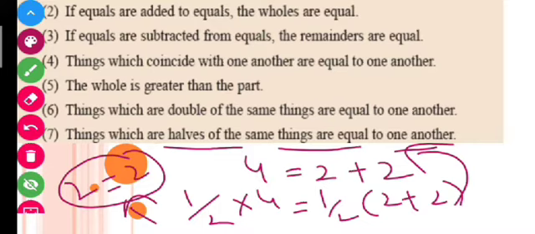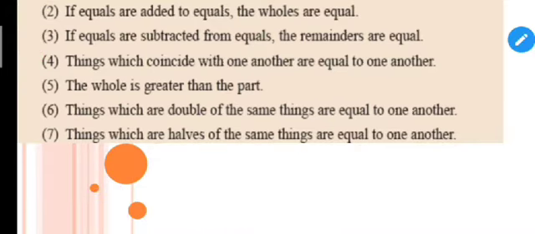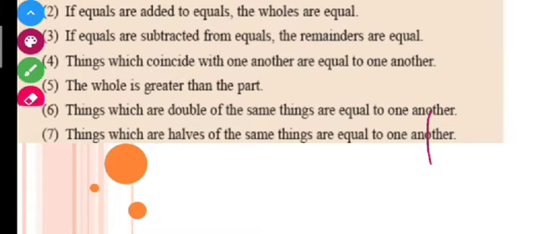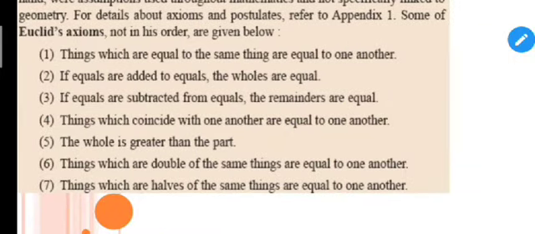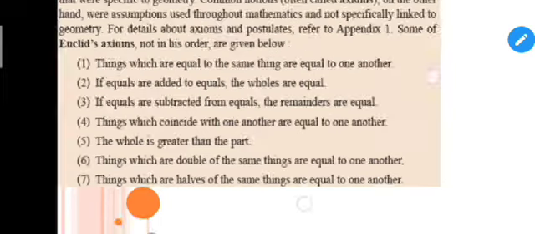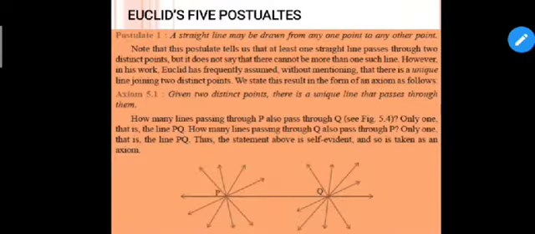So these are some of the axioms that have been given by Euclid in his book. And you have to remember all these axioms. There are 7 axioms that are given in your NCERT. So students, you have to keep all these axioms in your mind, because for solving questions, these axioms will help us. Okay, let us move to our next slide, in which we are going to discuss the 5 postulates that were given by Euclid, and that are also part of your NCERT text.